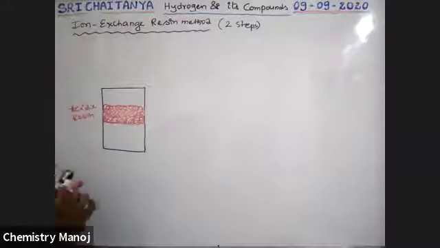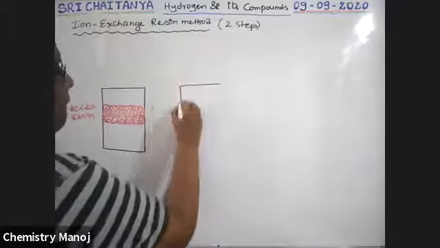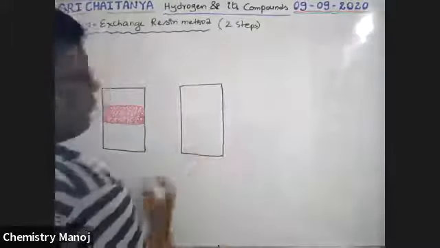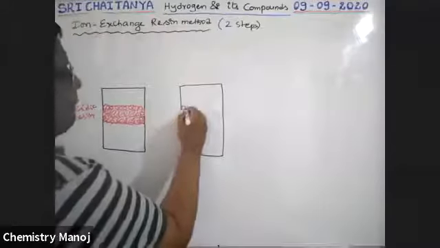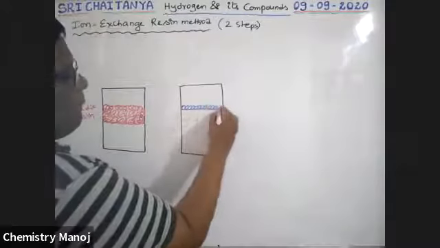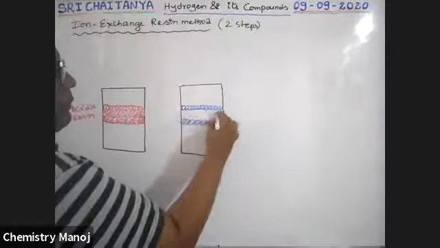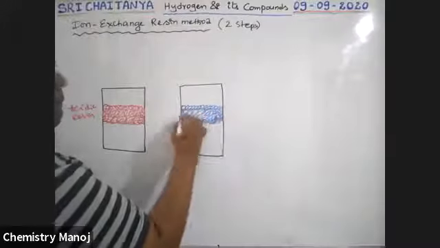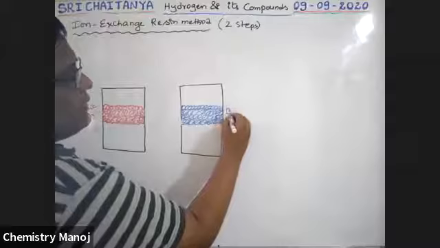And take another vessel. At the middle, we placed basic resin. This is basic resin.